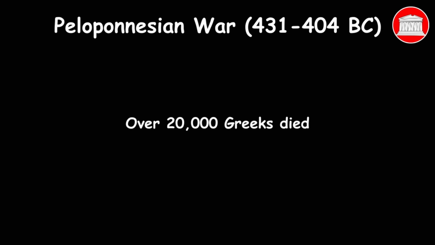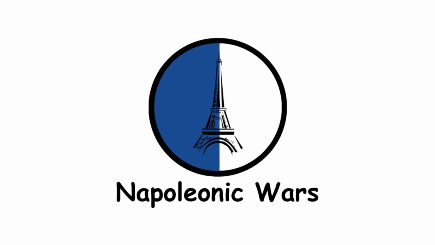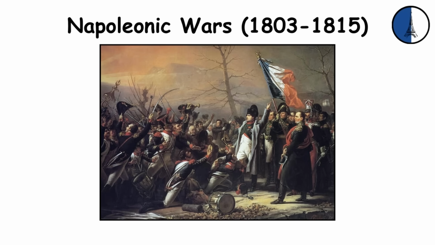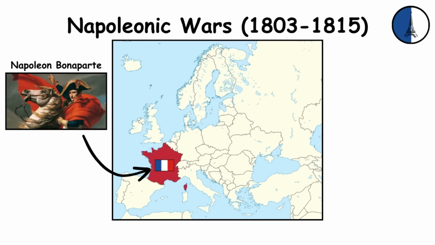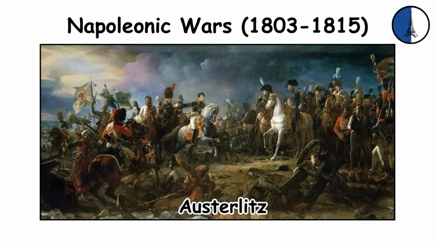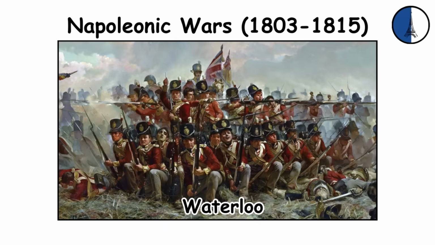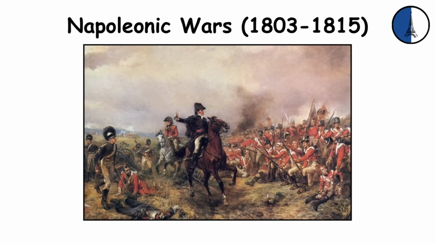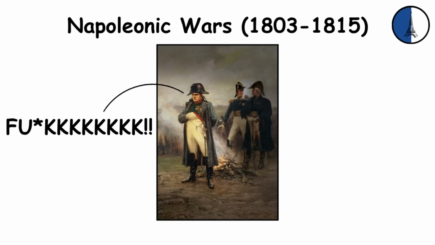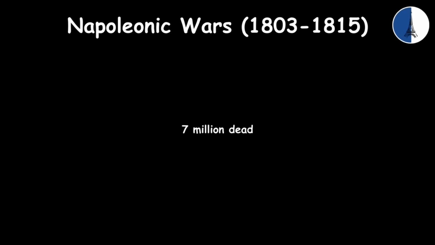Over 20,000 Greeks died. Napoleonic Wars. These wars were a series of conflicts fought between France, led by Napoleon Bonaparte, and other European powers. The wars included famous battles such as Austerlitz, Borodino, and Waterloo. The wars ended with Napoleon's defeat at the Battle of Waterloo and his exile to the island of St. Helena. The death toll was 7 million.